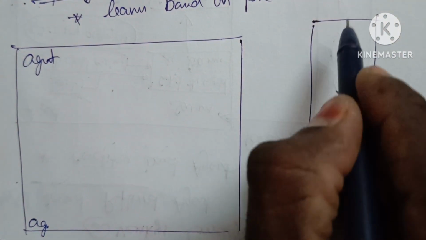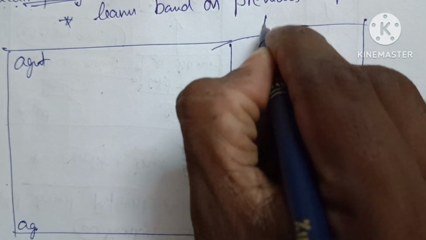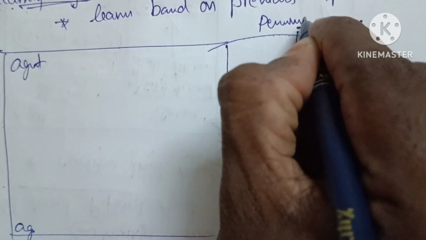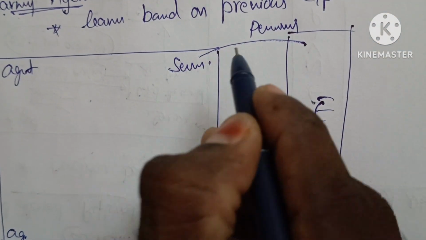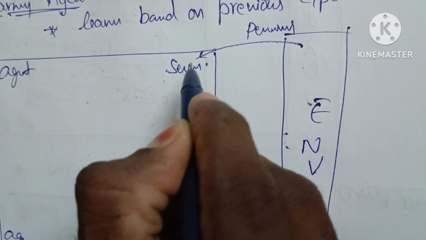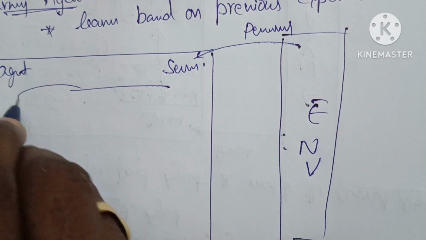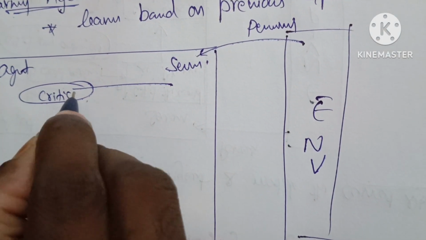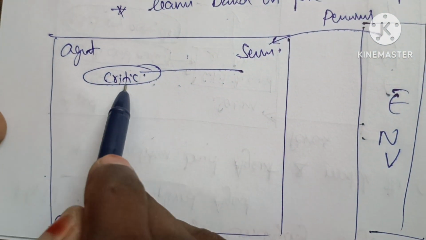The first thing is that we perceive the data from the environment using sensors. Clear. But what type of data do we perceive? That data is called critic. What is the meaning of critic? Critic is nothing but negative feedback, the failures in a previous experiment that we receive as critic.